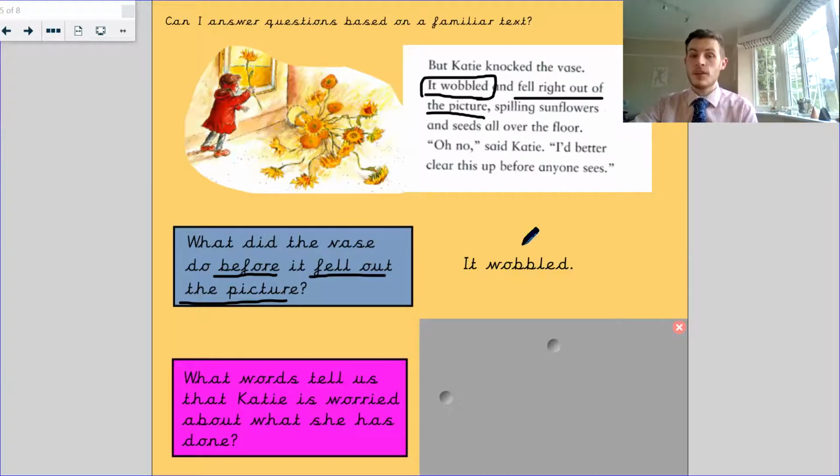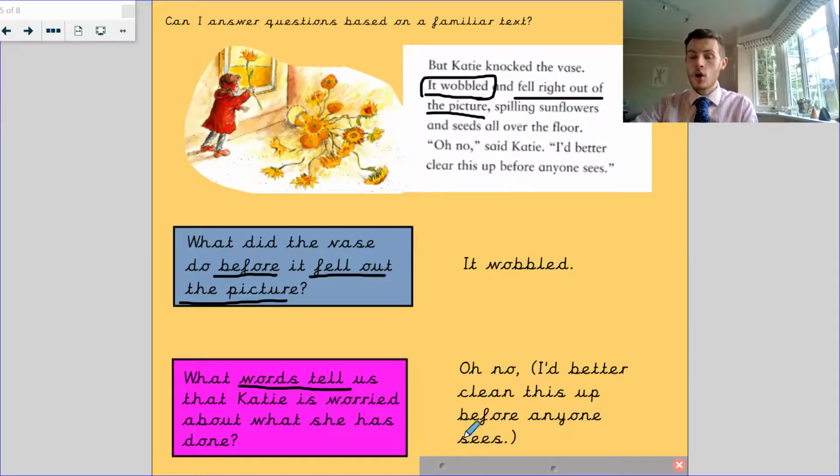Now, what words tell us that Katie was worried about what she'd done? Well, it's quite an easy one, because we need to use the dialogue, the words that she used. And it's going to be, "oh no." Now, you could say, "I'd better clear this up before anyone sees." But that's reading into it very far, maybe thinking that she wants to make sure nobody catches her making a mess. But it's much easier just to say, "oh no." Nobody says "oh no" when it's a good thing. You say "oh no" when it's a bad thing, when she's worried about what she's done.